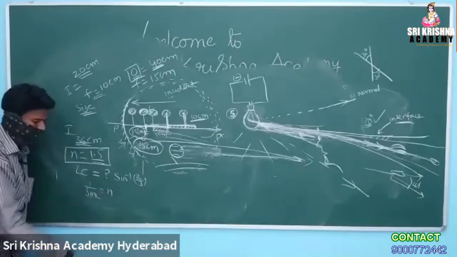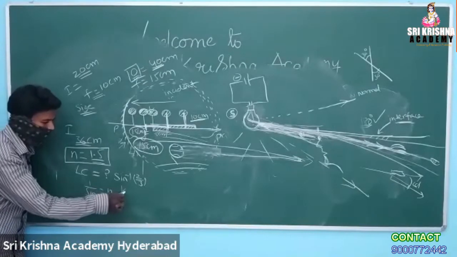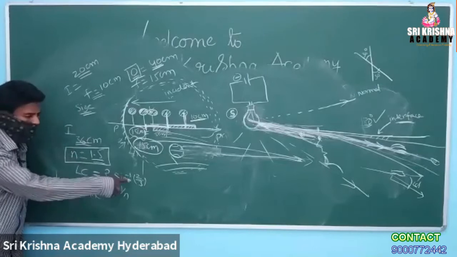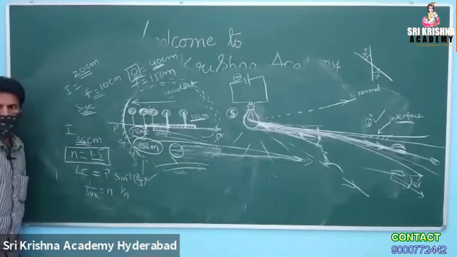Sine C is 1 by n. Okay, 1 by n means 2 by 3. Understanding?